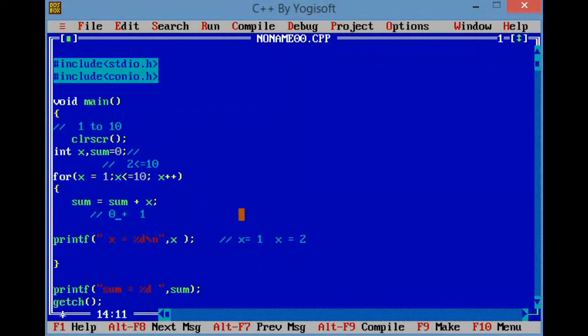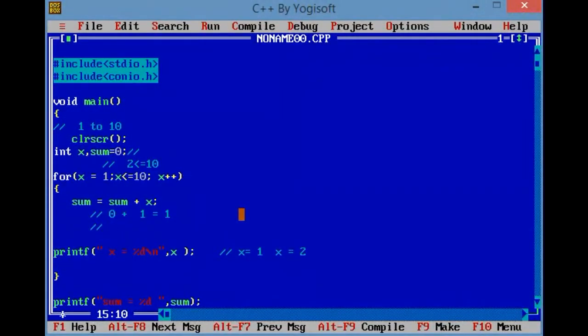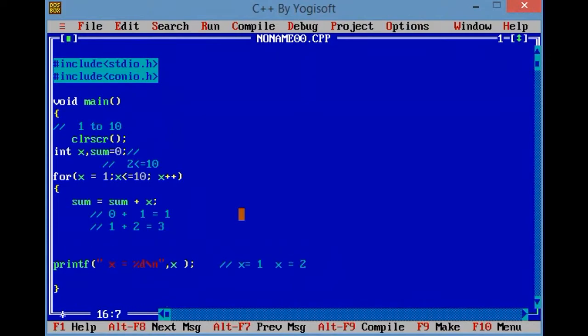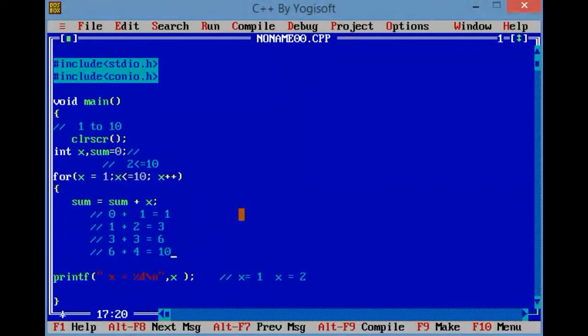Now 0 plus 1, sum becomes 1. After that the value of sum is 1, and what is the value of x when it executes the second time? 2, right? Then sum becomes 3. Then sum is 3 and x becomes 3. Total sum is 6. Right? After that 6 plus 4, 10.